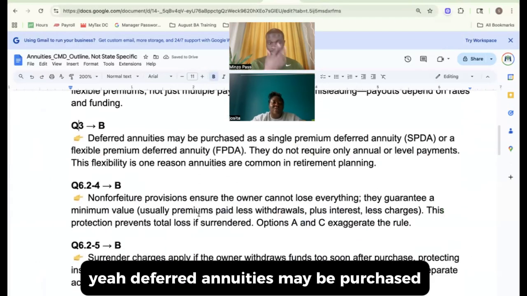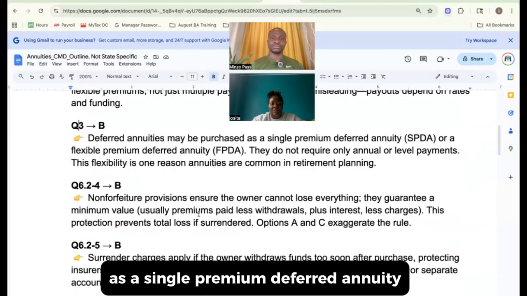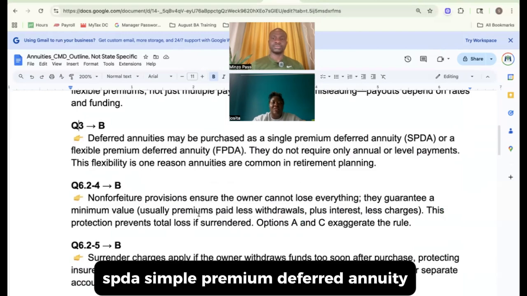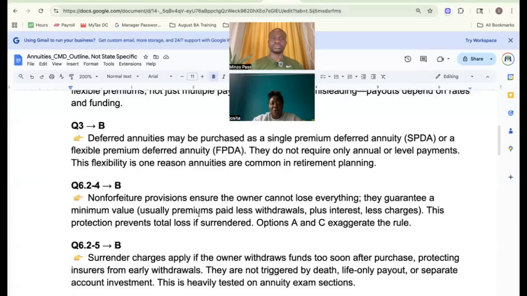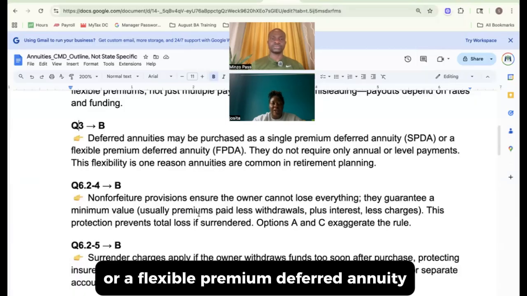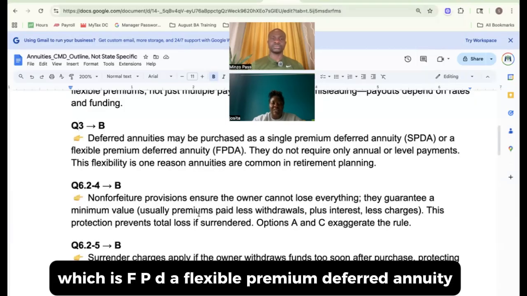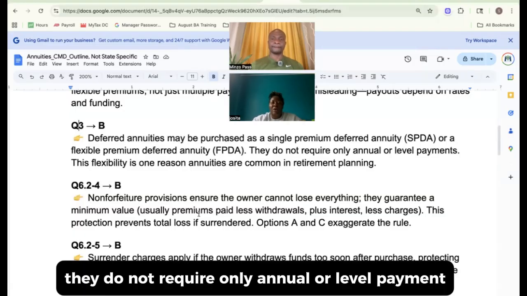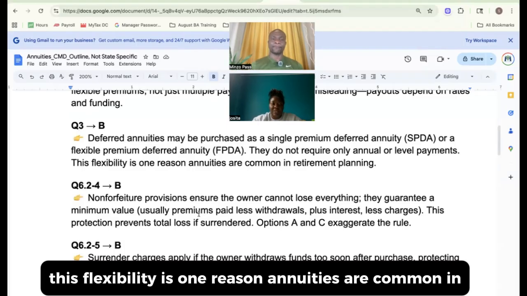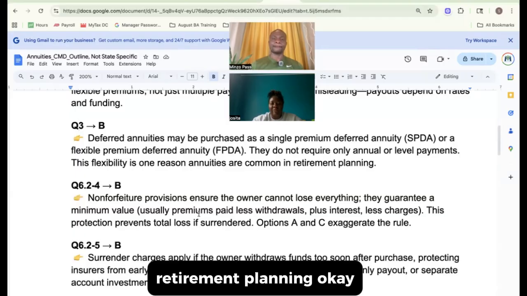Deferred annuities may be purchased as a single premium deferred annuity, SPDA, simple premium deferred annuity, or a flexible premium deferred annuity, which is FPDA, flexible premium deferred annuity. They do not require only annual or level payment. This flexibility is one reason annuities are common in retirement planning.